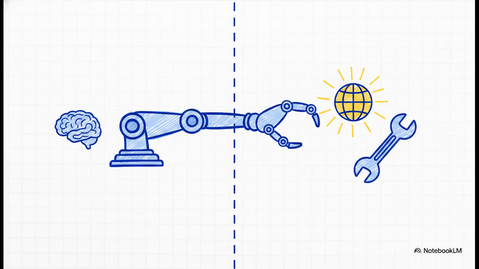Step 3. Act, specifically calling tools. Look, reasoning is essential, but compute cycles spent just thinking don't actually alter the external world. That brings us to the action phase, technically known as function calling. This is the hands of the agent, where it reaches out beyond its own internal neural network. It takes that logical plan it just formulated and crosses the boundary from internal processing to external execution in the live digital environment. It dynamically picks the right tool from its predefined list and generates the exact JSON or code parameters needed to trigger it.